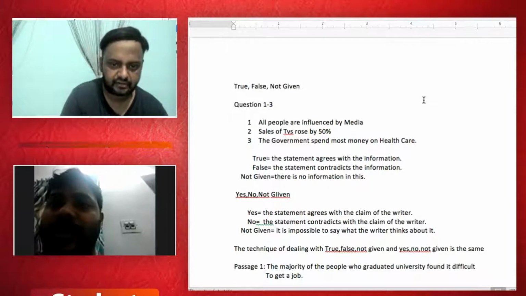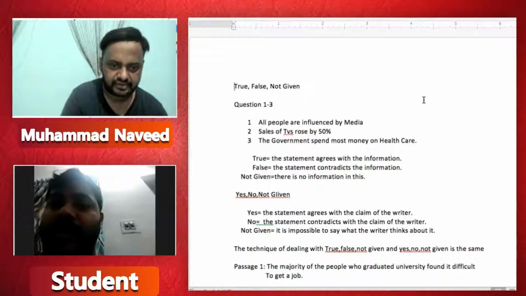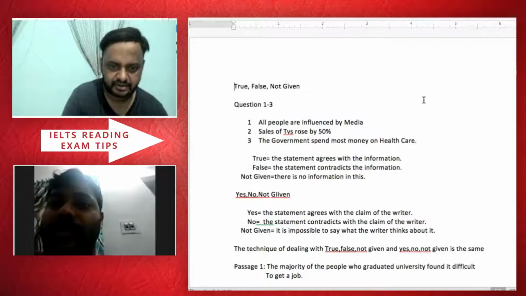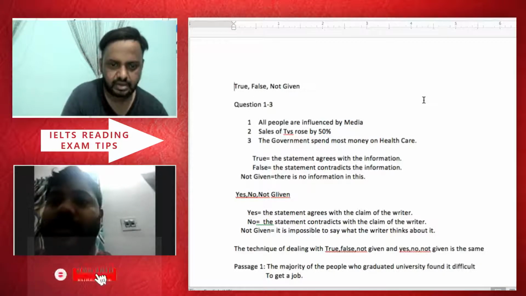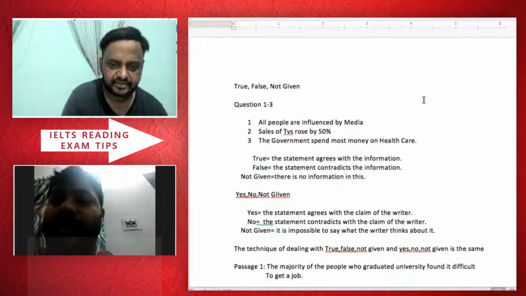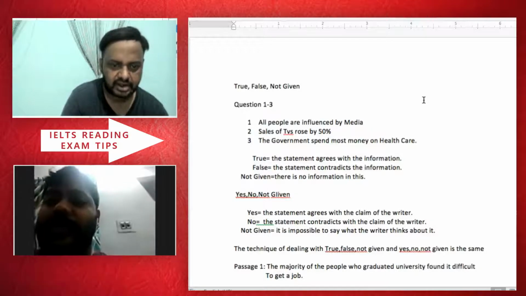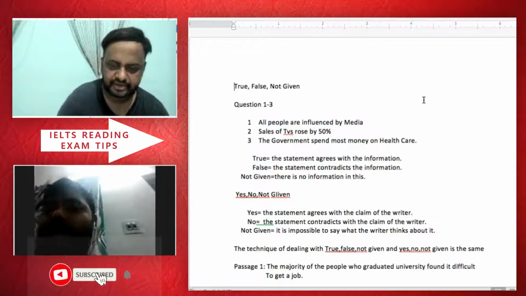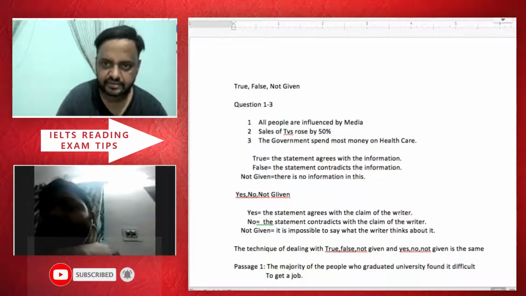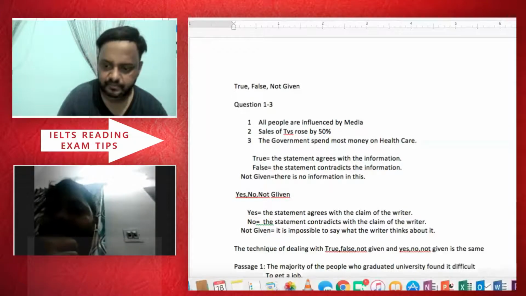All people are influenced by media. Sales of TVs rose by 50%. The government spends most money on healthcare. True, the statement agrees with the information. False, the statement contradicts the information. And not given, there is no information in this. So if you don't have any information about that, that is not given.